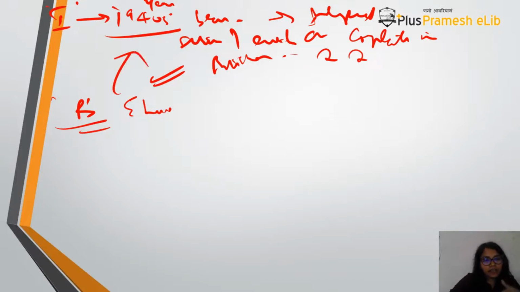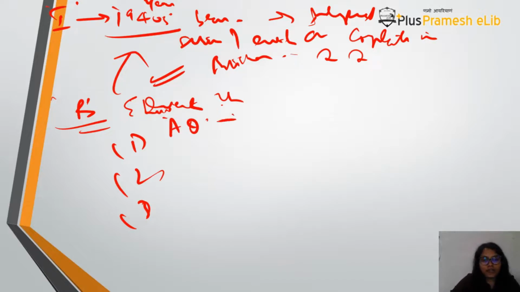So whatever you've written in the introduction, now you're just giving them events that elaborate the same, and then you start event by event. So what is the first event? First is basically the August Offer. The August Offer was given after the Congress ministries resigned from their posts, after the 1937